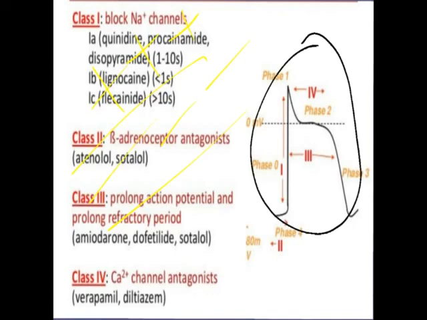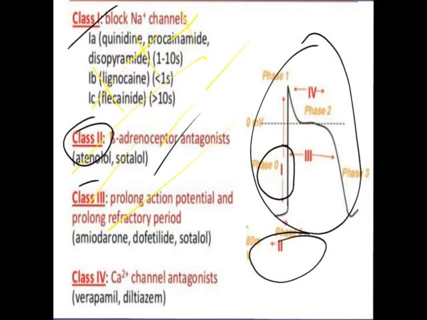Okay, so in the classification, class 1 blocks sodium channel. Class 1 acts on phase 0. Class 2 is beta antagonist, and class 2 acts on phase 4. Class 3 is potassium channel blocker. It prolongs action potential and prolongs refractory period.